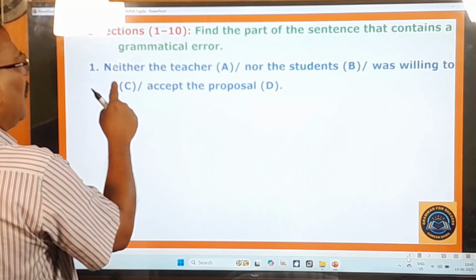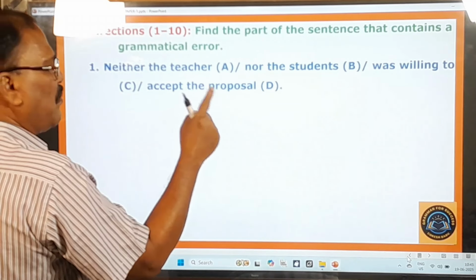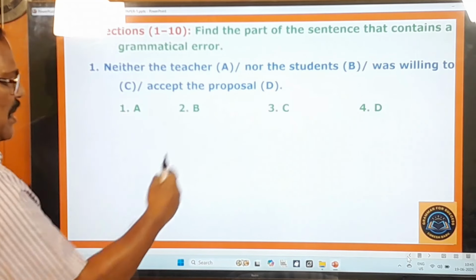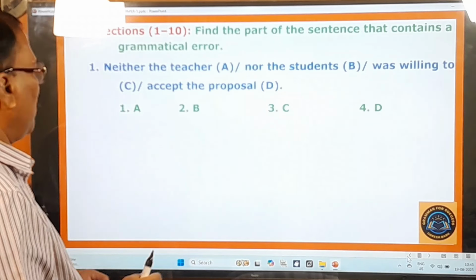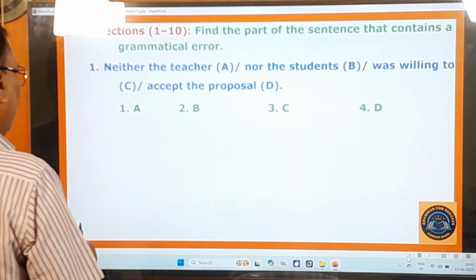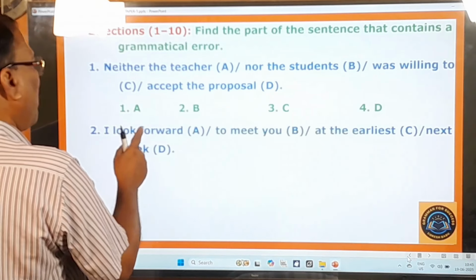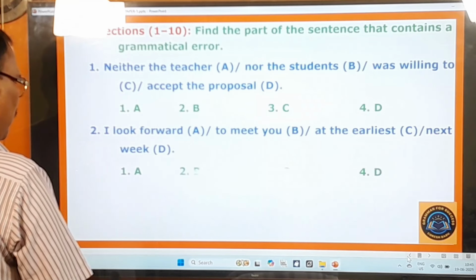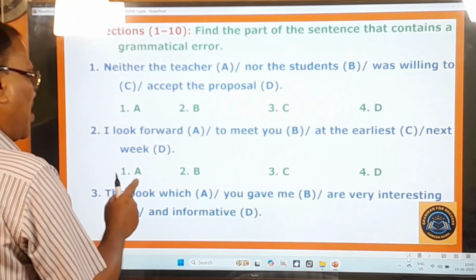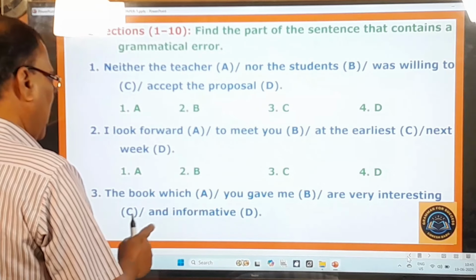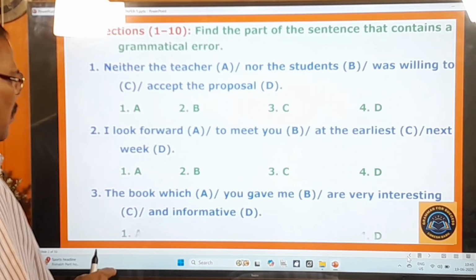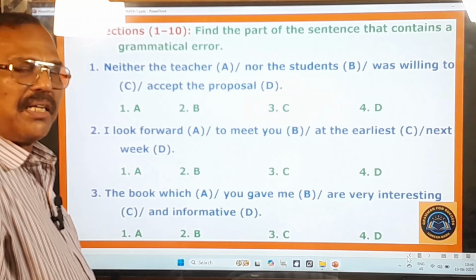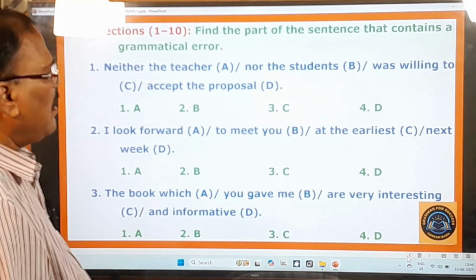First question: Neither the teacher nor the students was willing to accept the proposal. Options are A, B, C, D. I need not read these options; I shall just be reading out the questions. Go to the second question: I look forward to meet you at the earliest next week. Third question: The book which you gave me are very interesting and informative. So these are the questions on this slide, and now you move on to look at the other important questions on the next slide.